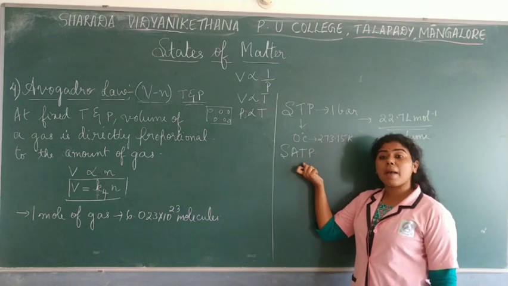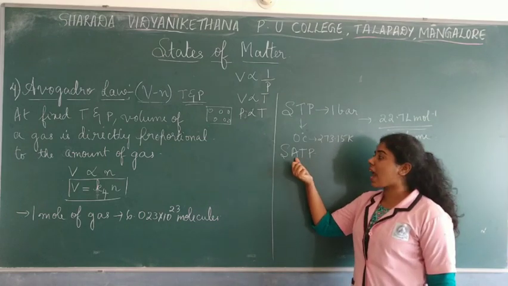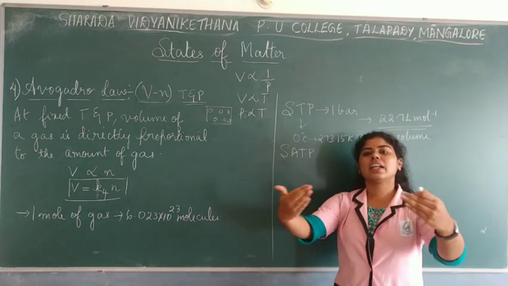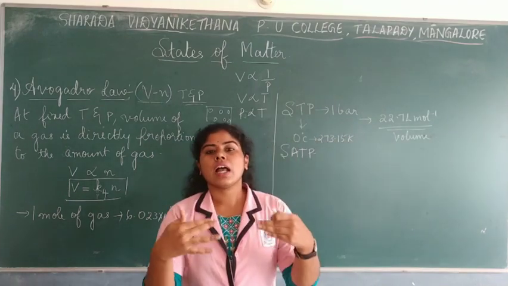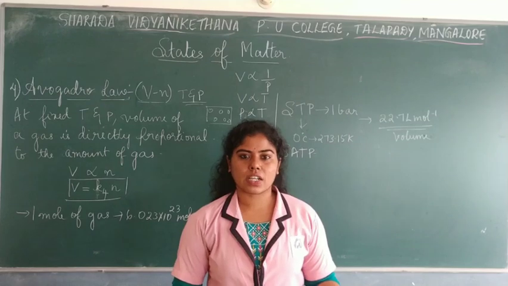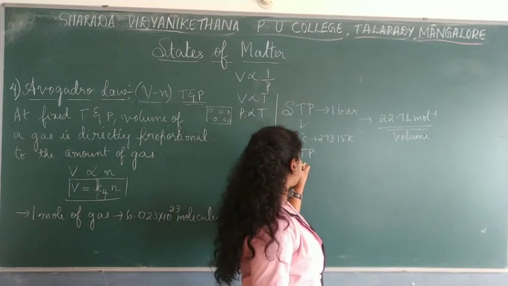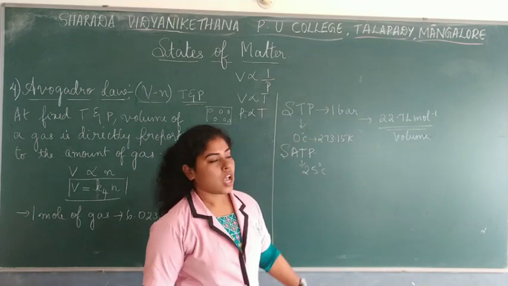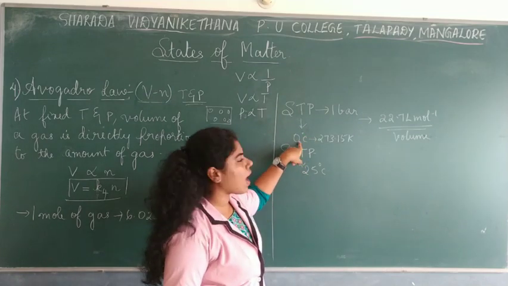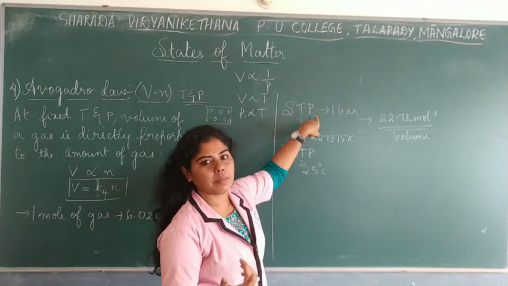Standard ambient temperature and pressure: here ambient means it is related to the surrounding. So what's the temperature of the surrounding? That is around 25 degrees Celsius. So they take the standard value of temperature as 25 degrees Celsius. Here you have 0 degrees, that's standard temperature and pressure.